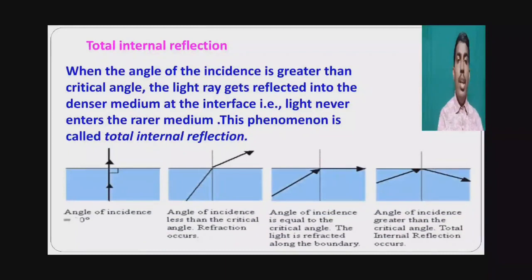Here we can see when the light ray travels from denser to rarer medium in the direction of the normal, there is no deviation. When the light ray travels from denser to rarer medium, it bends away from the normal at a certain angle. That means at the critical angle, it grazes the interface. When the angle of incidence is greater than the critical angle, total internal reflection takes place.